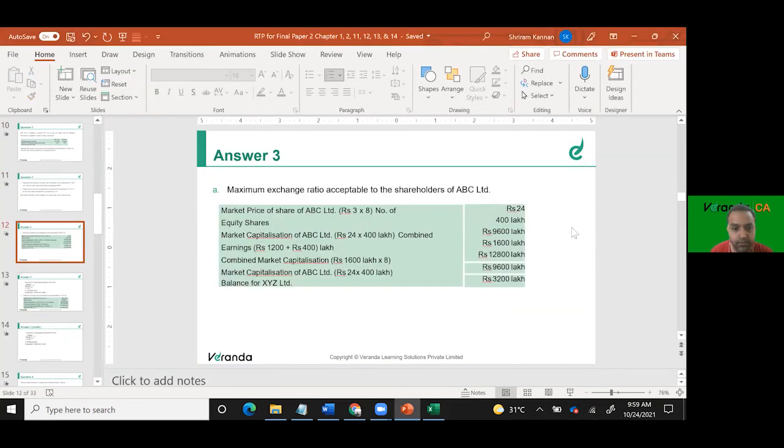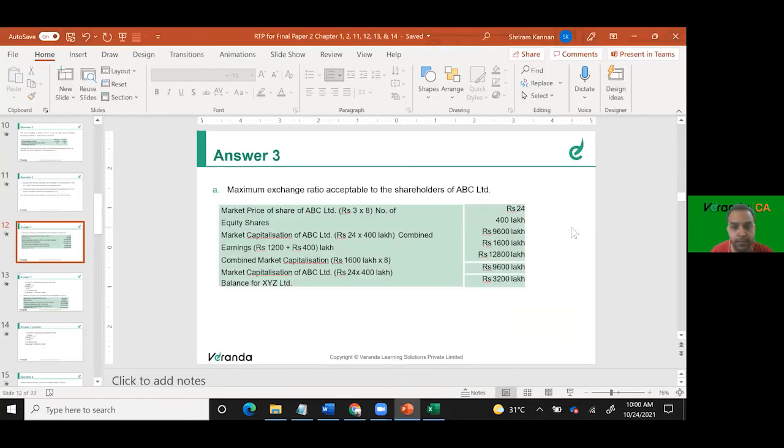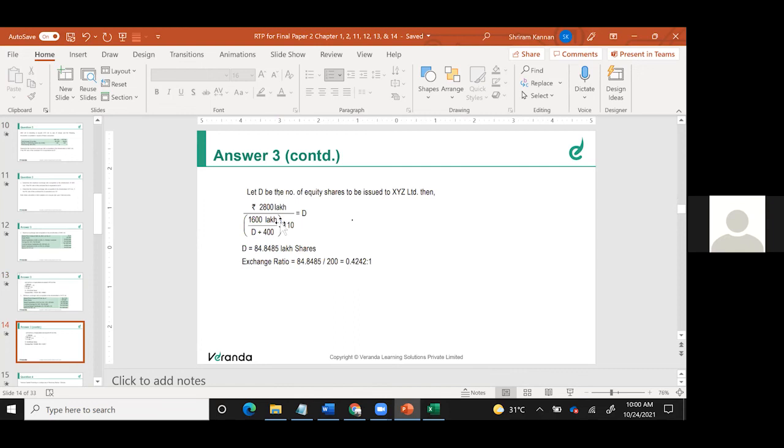அதான் பண்ணிருக்காங்க. You see this, no? 0.6666 is to 1. Yes, sir. I don't know how they have calculated. I don't follow this method. The solution given in the RTP, you will get that. But we don't follow this method. We logically derive to whom it has to go and then based on that we'll figure out. Sariya? Are we clear about this maximum minimum thing? Yes, sir. Very highly tested in your exams.